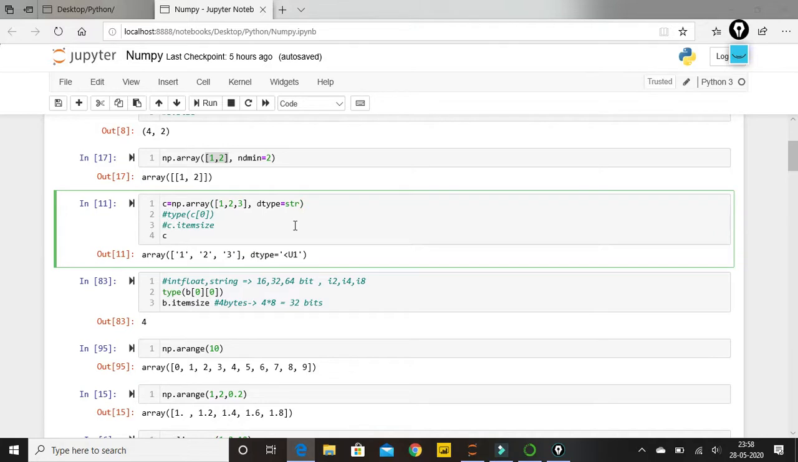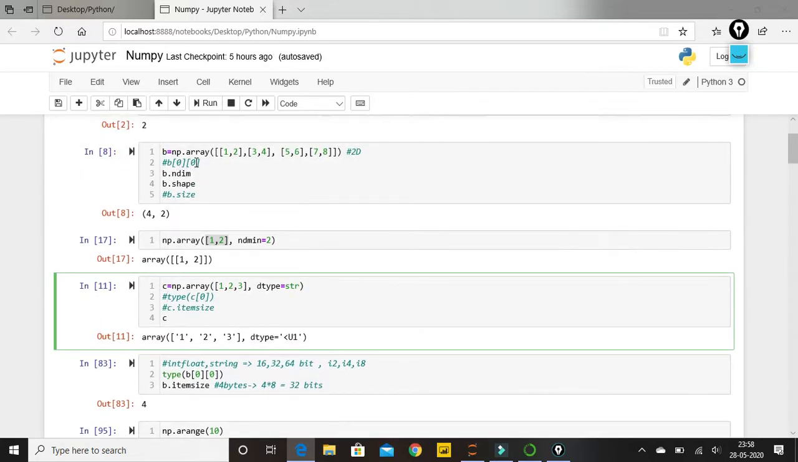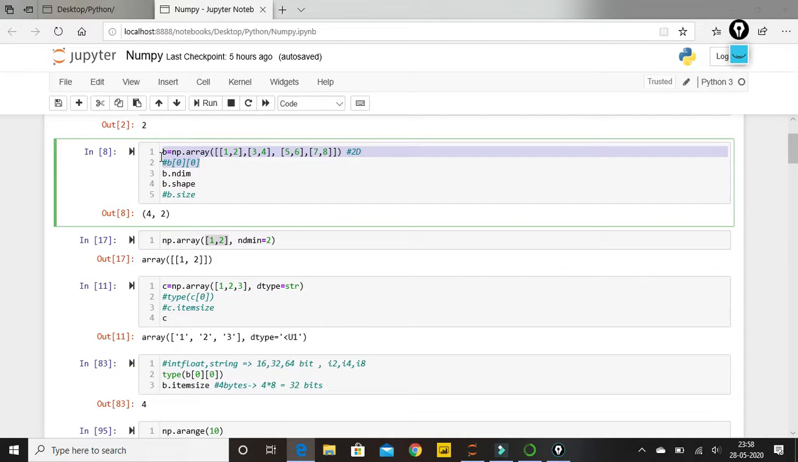There is one more thing that I forgot in this example. Like we do indexing and slicing in our list, in a similar way we can do it in our array as well. So if I execute b of 0 in this example, we know what b of 0 is.